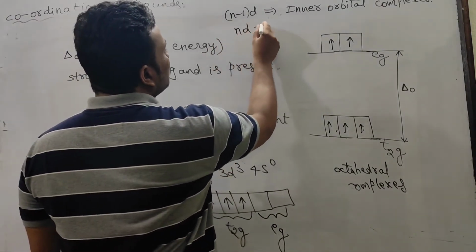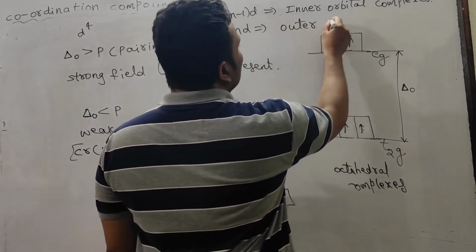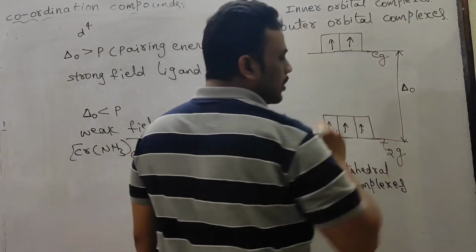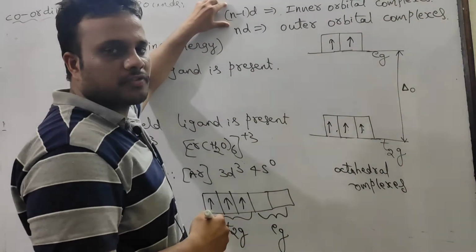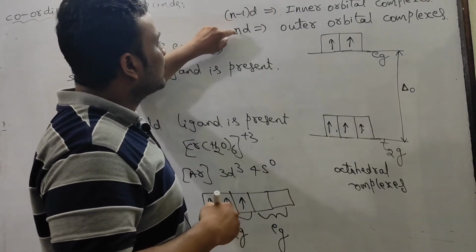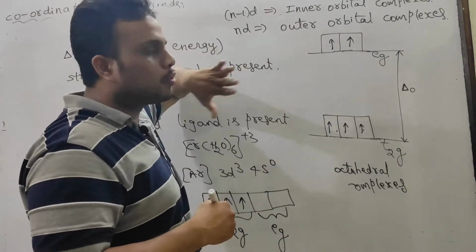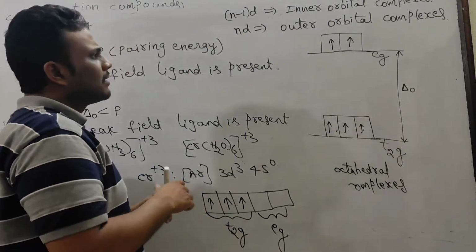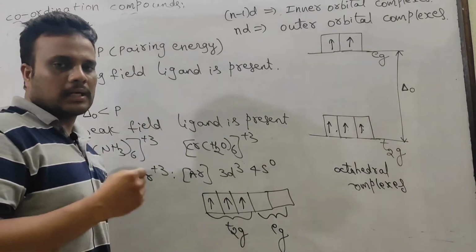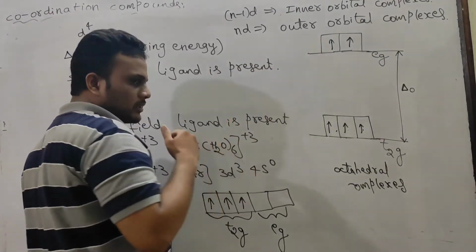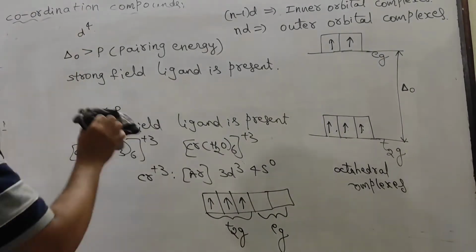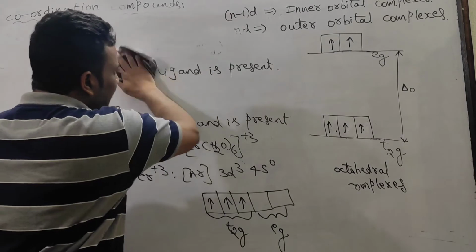If nd orbitals participate, these are called outer orbital complexes. N-1 d means d orbitals from the penultimate shell, that is the inner shell, that's why inner orbital complexes. Nd, where n stands for the valence shell, the outermost, that's why outer orbital complexes. In general, inner orbital complexes have fewer unpaired electrons, that's why they are called low spin complexes. Outer orbital complexes have more unpaired electrons, that's why they are called high spin complexes. So these are the general tricks to understand the concept.